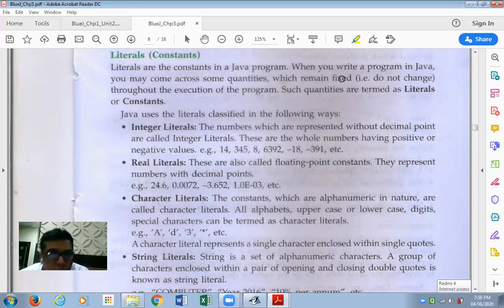I'm sure you would like to have some more insight on this, but give me some time. At an appropriate stage, I'll make you understand what this sentence means. What do we mean by the values being fixed? They do not change. I will surely make you understand this when I teach the topic of loops. I get a good opportunity to make students understand what is a constant, what is a literal, that is, constant and literal are the same, and what is a variable.